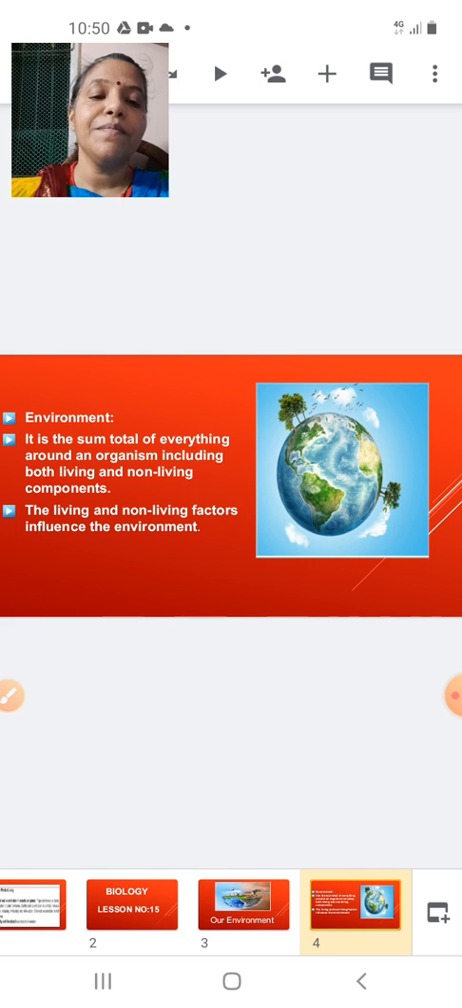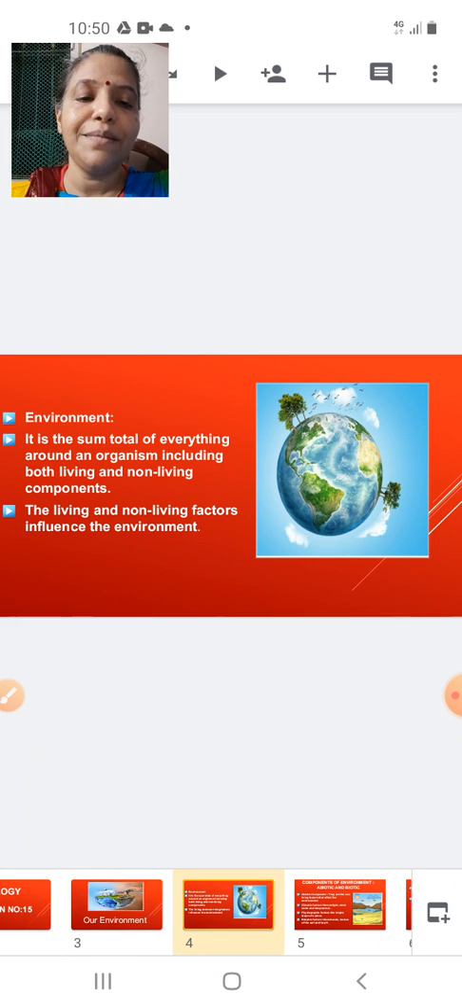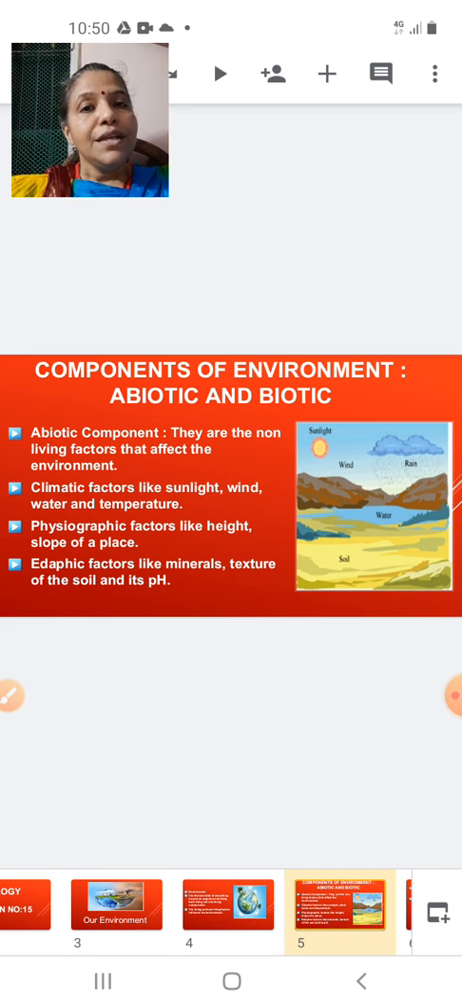Okay, yes. Now let's go to the next slide. Now let's study the components of the environment. We have seen that the components include the living and non-living. Now the components of the environment can be classified into two types: the abiotic component and the biotic component.